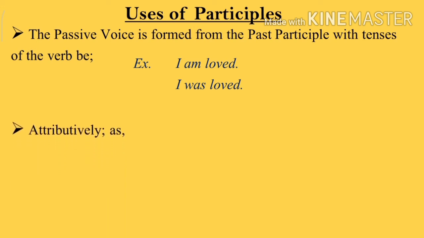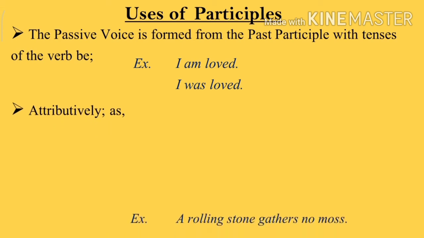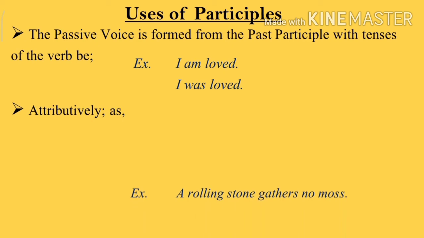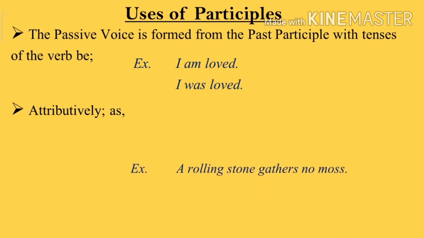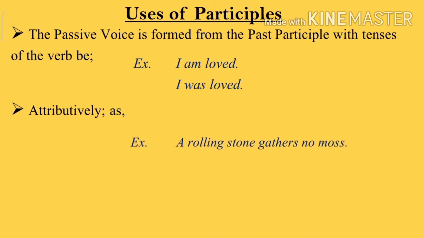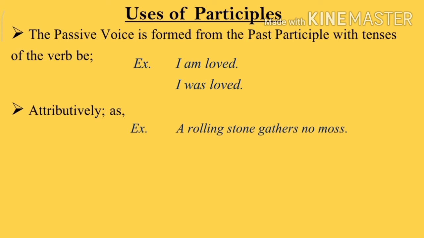Participle is used attributively. For example, a rolling stone gathers no moss. His tattered coat needs mending.